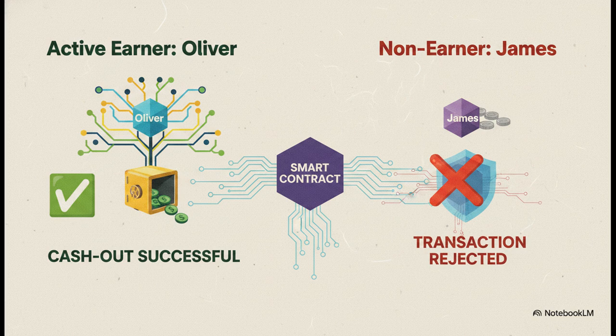Let's meet Oliver. He's an active earner. He invested, he built a network, and he earned ZPX tokens directly through the MLM smart contract. When Oliver goes to cash out, the contract instantly verifies his earning history and allows him to burn those tokens for USDT. Then we have James. James is a non-earner. He just had someone send him 2,000 ZPX tokens straight to his wallet. When James tries to redeem those tokens at the main contract, the code looks and finds zero earning history tied to his wallet address. His transaction is immediately rejected. Boom, no cash out for James.